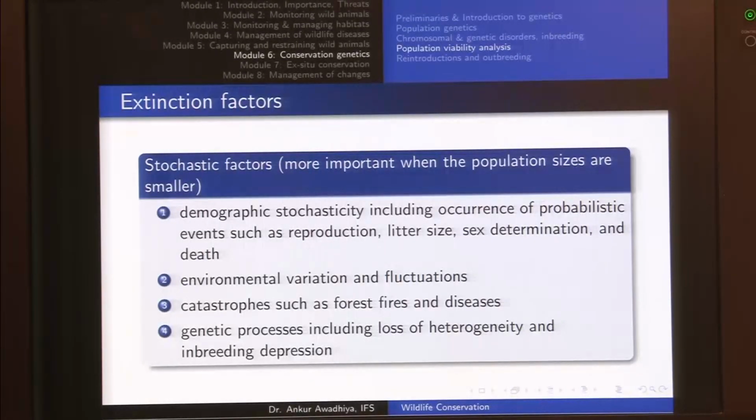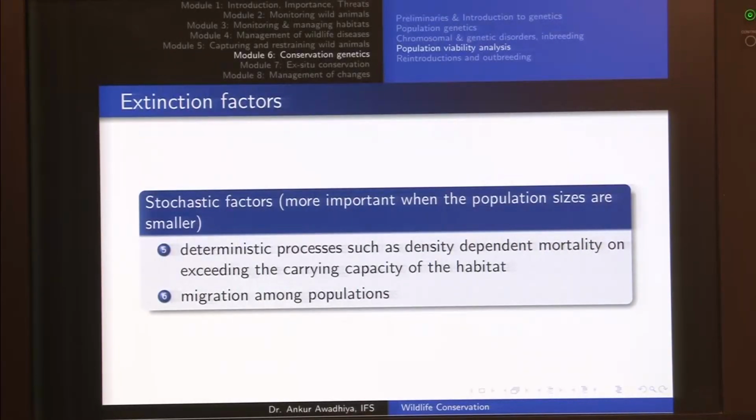The second are environmental variations and fluctuations. So, things such as temperatures or say droughts. The third is catastrophes such as forest fires and diseases. Then genetic processes including loss of heterogeneity and inbreeding depression, that could also be acting at very small population sizes because all the individuals are now genetically related to each other. Or we could have some deterministic processes such as density dependent mortality on exceeding the carrying capacity of the habitat.